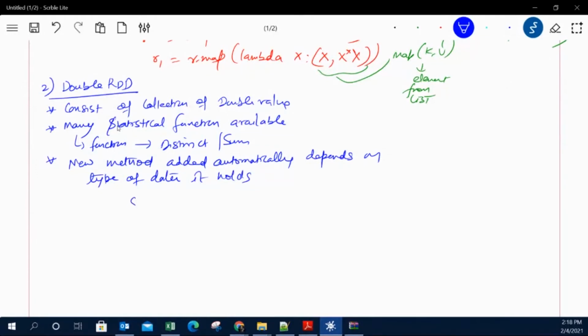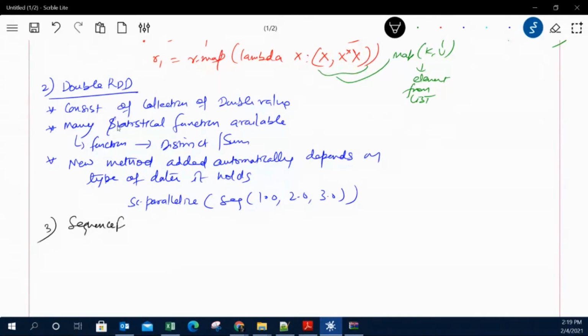So in this double RDD, we have, let's say, sc.parallelize and then a sequence of 1.0, 2.0, 3.0, and so on. So this is the second kind of RDD. Now the third type of RDD is the sequence file RDD. There are lots of kinds of RDD, but we are going to discuss very few of them. A sequence RDD is created from a sequence file, which is heavily used in Hadoop, and you have already discussed the sequence file in the previous session. You can create a sequence file RDD in Spark also.